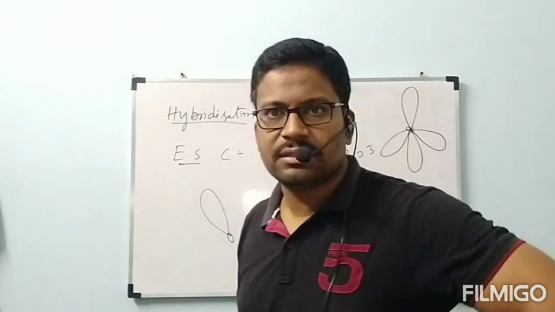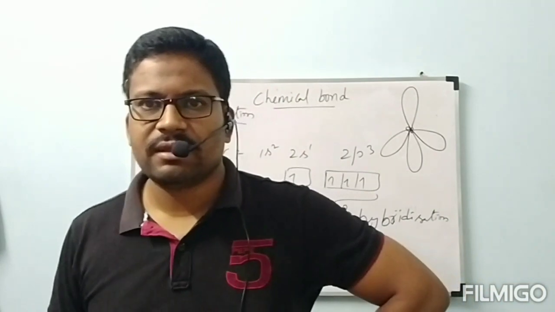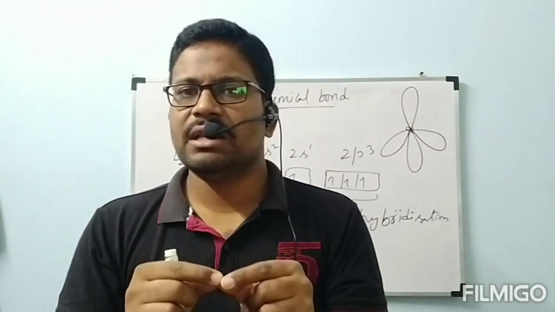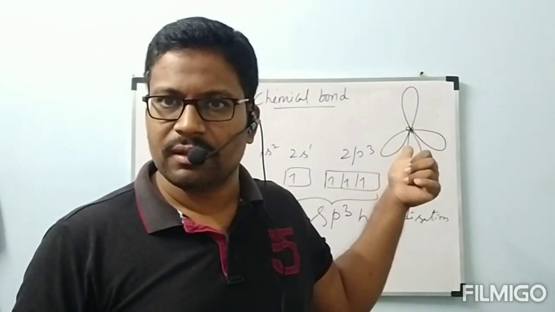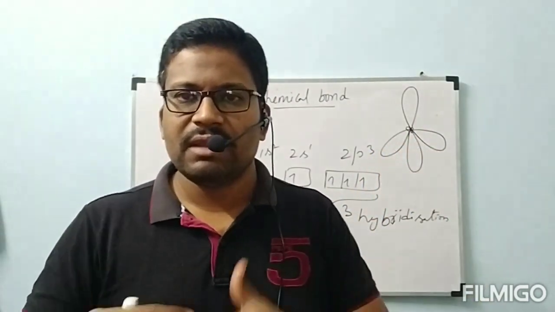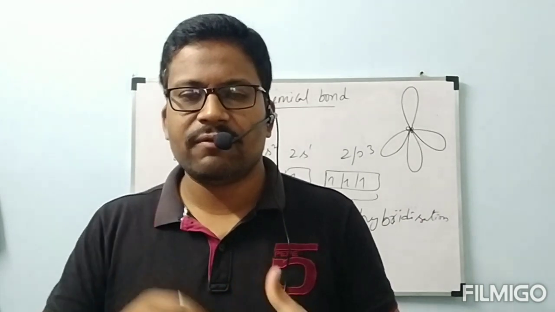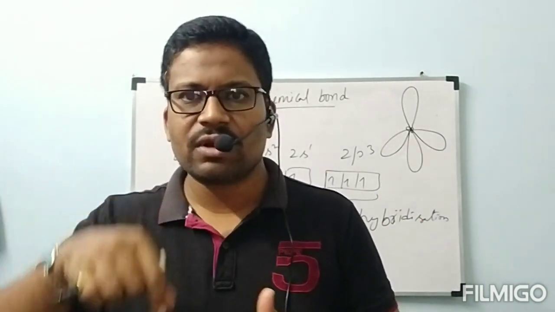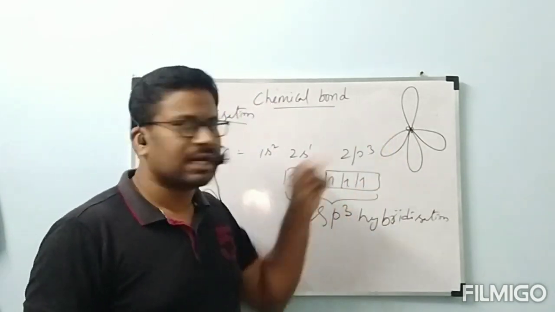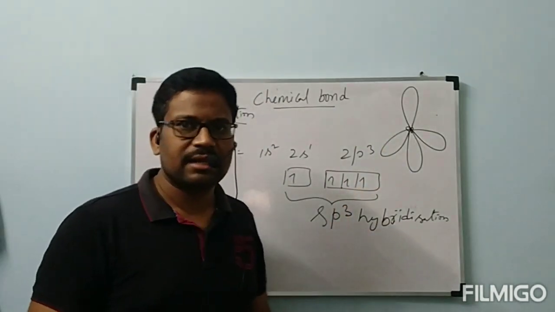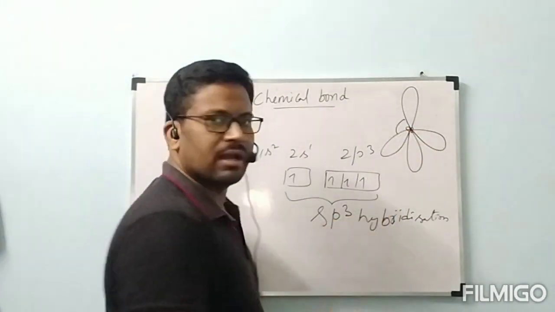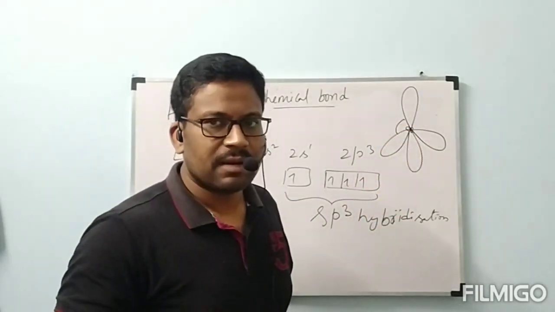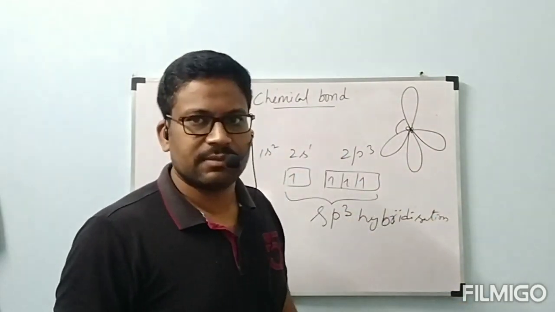In birthday parties, if you observe, when 4 balloons are knotted at one center, automatically they will attain this shape, because in this shape there are fewer repulsions between one orbital and another. Because of that, these 4 orbitals come into the tetrahedral shape. And what is the angle between two orbitals? Actually, it is not the bond angle between orbitals. After the involvement in bonds, we will discuss the bond angle.